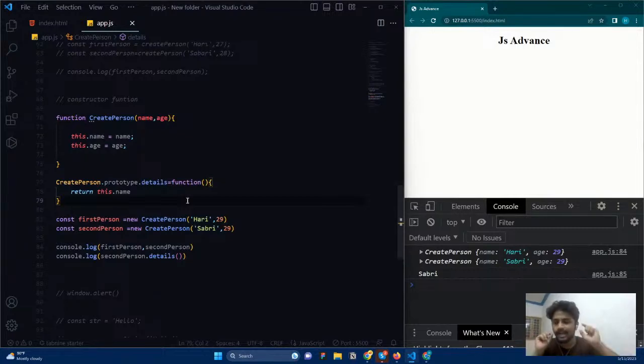And remember that with the help of this prototype functionality, you can change the default available objects also. For example, you can change the string object, you can change the date object, any default object that is available in JavaScript, you can change it. But you should not do this. If you do this, then probably you will face a lot of issues. So the default prototype, we will never touch it.